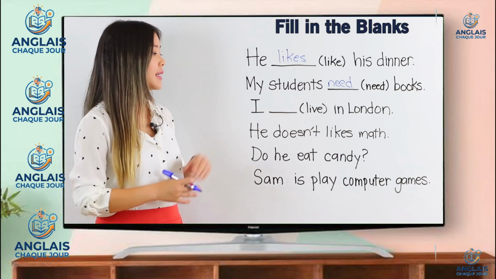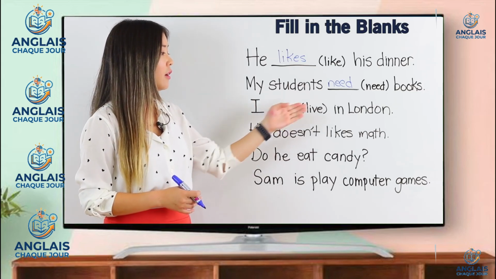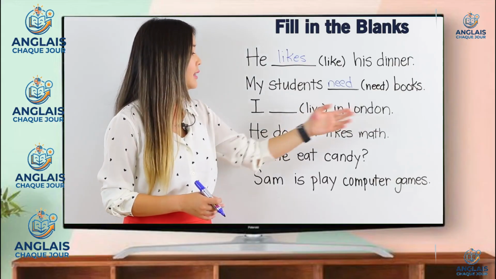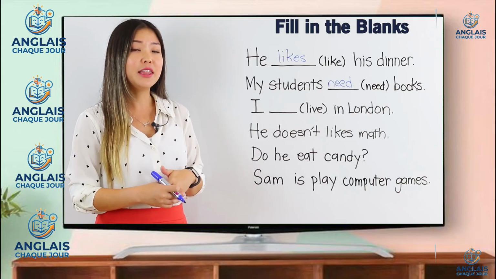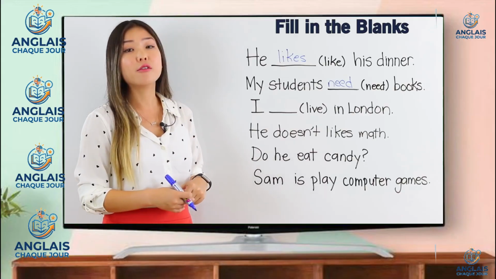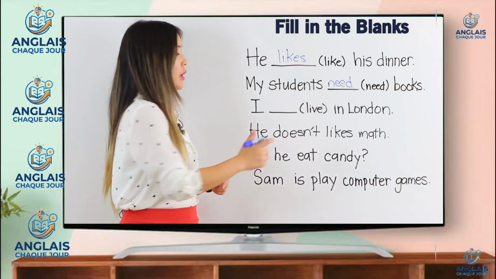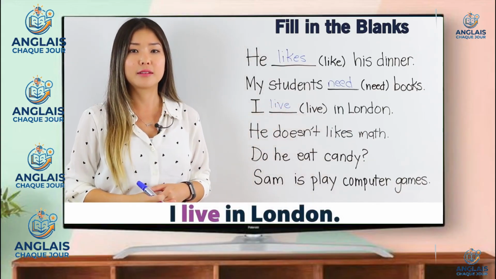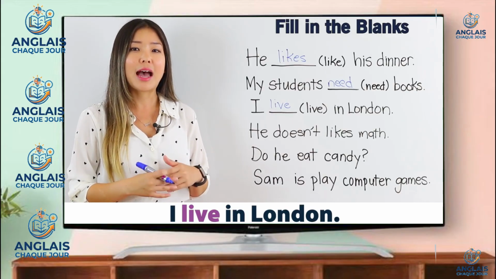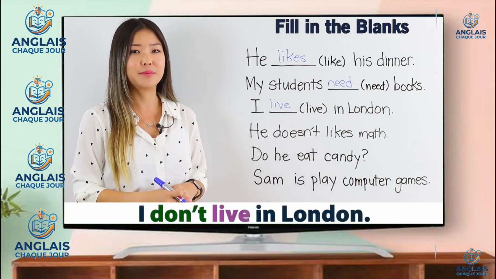The next sentence says, I blank. Think of the verb live in London. What do we do here? Again, the subject is I. Therefore, we don't change the verb. The correct answer is, I live in London. What's the negative? I don't live in London.